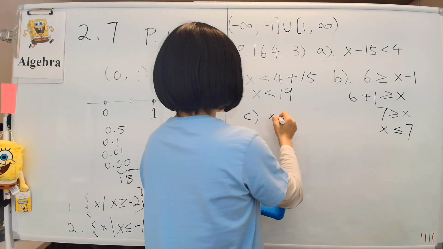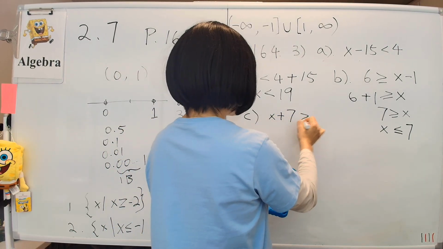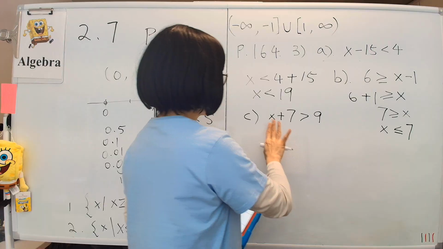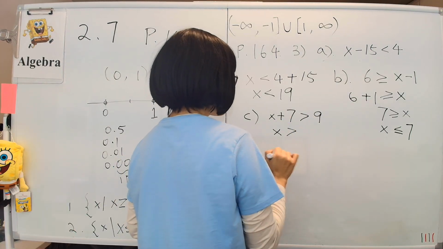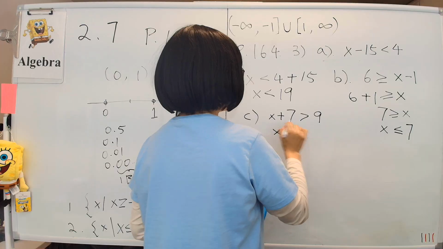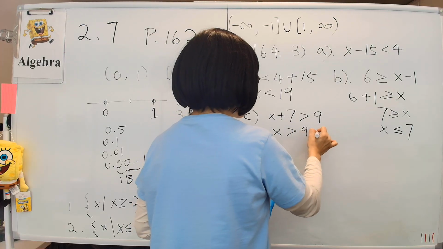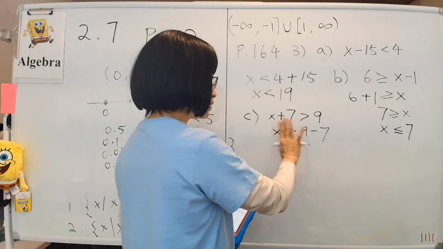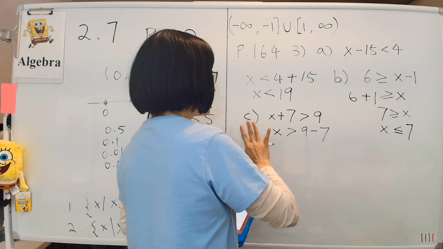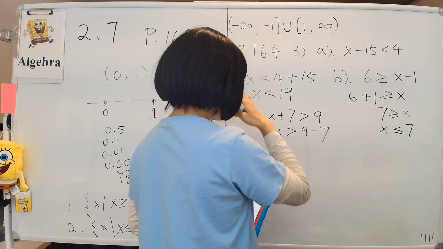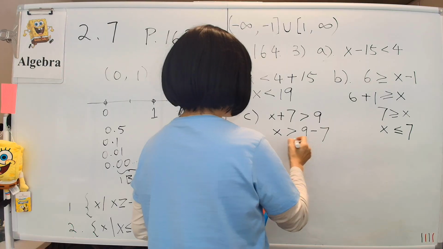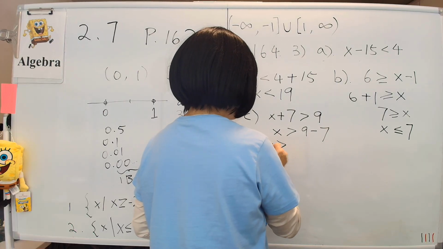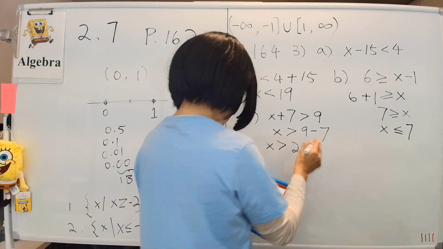And finally, problem C. Let's see, what is problem C? x plus 7 is bigger than 9. Similarly, we'll push the 7 to the other side and keep x where it is. So that becomes 9 minus 7. Anytime it crosses the inequality sign, we have flipped the sign. So x is bigger than 2. That should be the answer.